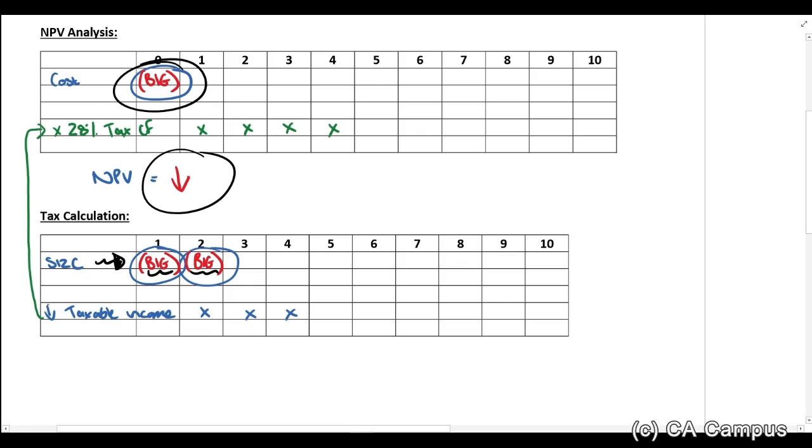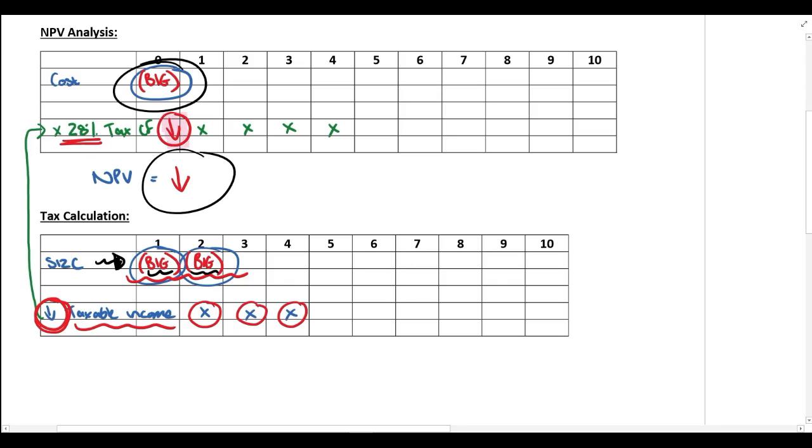Now, taxable income is decreasing because your Section 12C allowance is larger if the cost of the machine increases, which means your tax cash flow is also going to decrease, because you're taking this amount over here and multiplying it by 28%. So if taxable income decreases, your tax cash flow will also decrease.